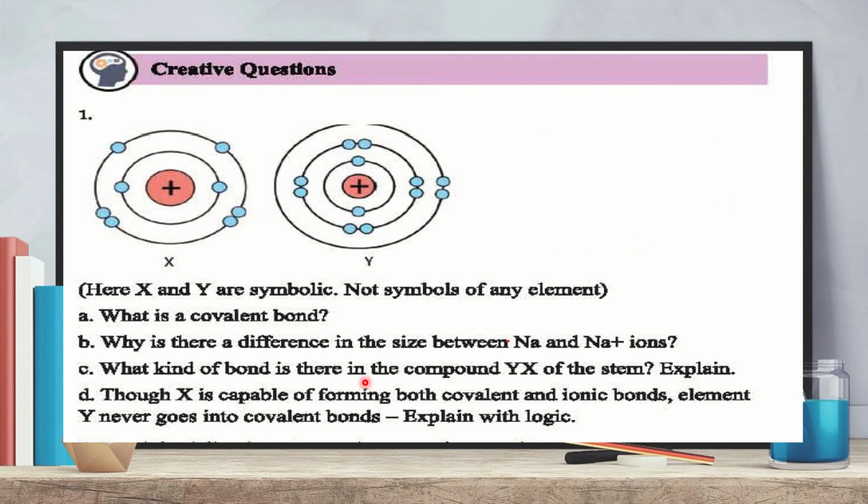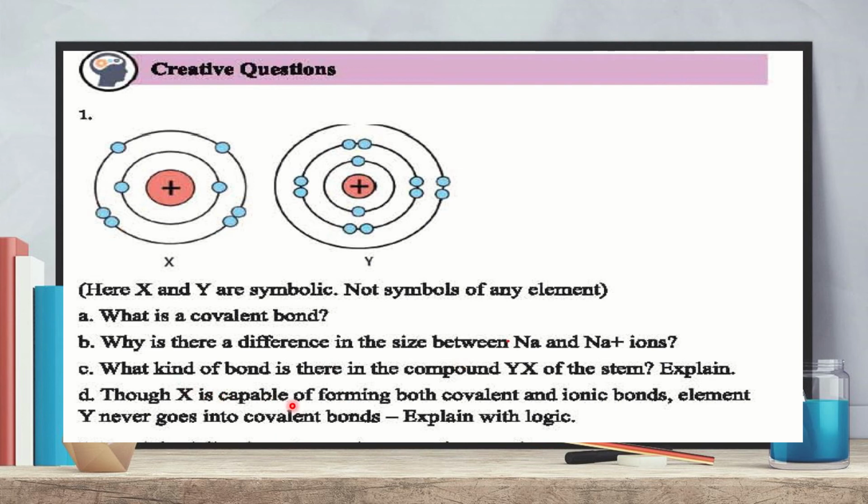What kind of bond is there in the compound YX of the stem? Explain. The compound is made by Y and X, where Y is magnesium and X is oxygen. So it is a compound of a metal and a non-metal, so it is an ionic compound. What kind of bond is there? There is an ionic bond. So explain the bond formation of magnesium oxide for the C number question.